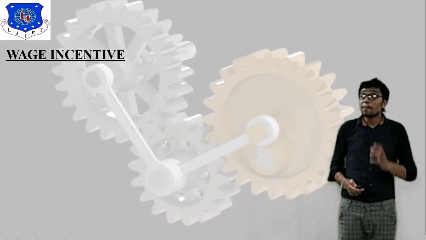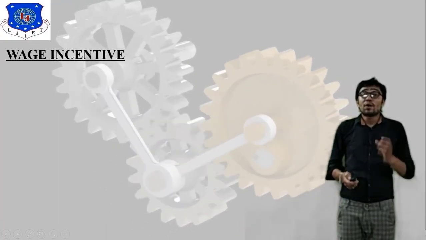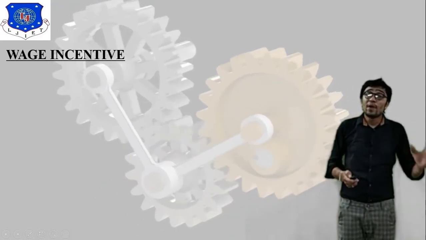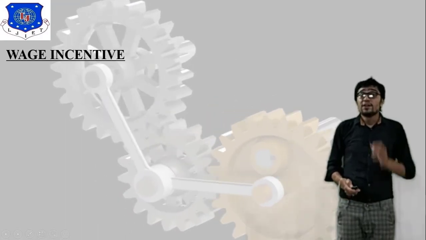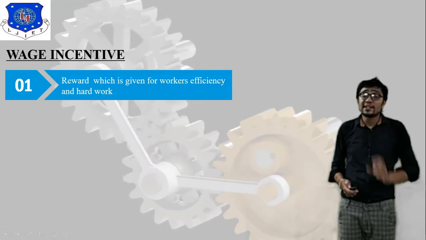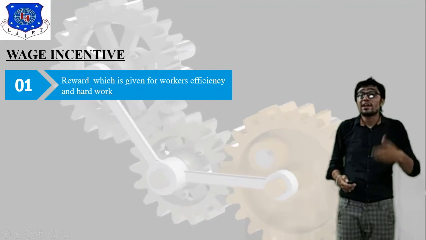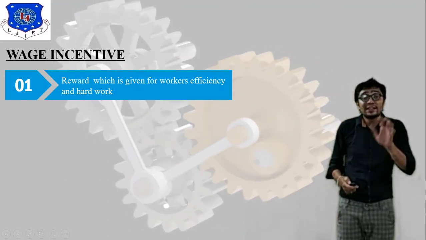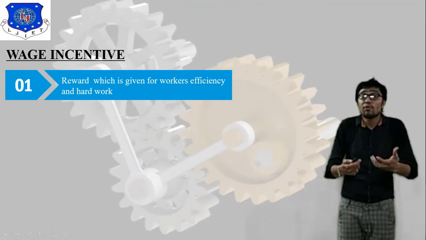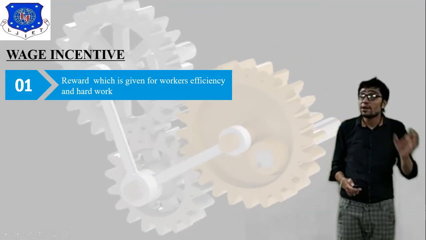Next, an important question, that is wage incentive. So now the question is, what is wage and what is wage incentive? What is the difference between wage and wage incentive plan? Now the answer is very clear. What is wage incentive? Some extra bonus, or extra remuneration, given to the worker for their efficiency. So wage incentive is related to efficiency of worker.